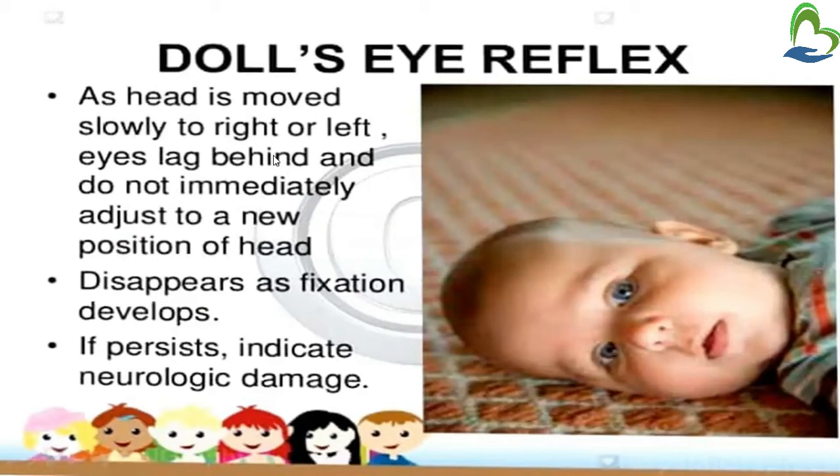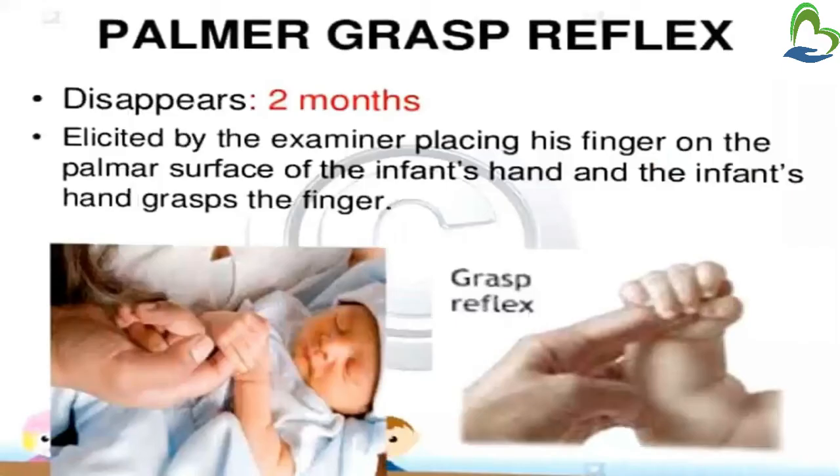So in doll's eye reflex, you have to slowly move the head of the infant either to the right or left. For example, if we are slowly moving the head of the infant to the right side, then what happens? Neonates' eyes can't easily adjust to this new position. Their eyes will lag behind and stay back. So this doll's eye reflex disappears once fixation, meaning development, is done. But if it persists, meaning this reflex is seen for a long time, then it indicates that there is some neurological damage in the infant.